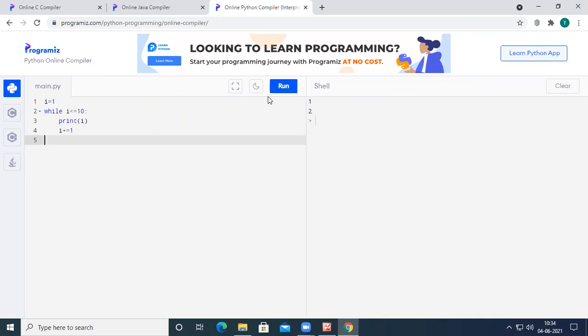Okay, so if you run this code, you can see the output. It is going to print the numbers between 1 to 10.